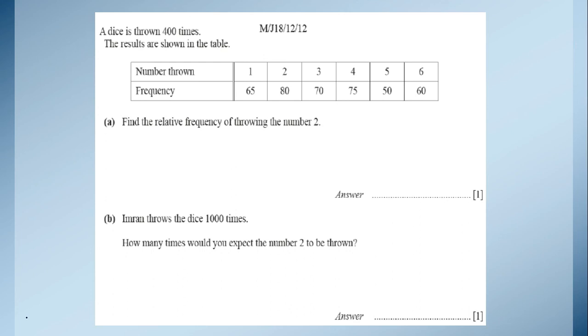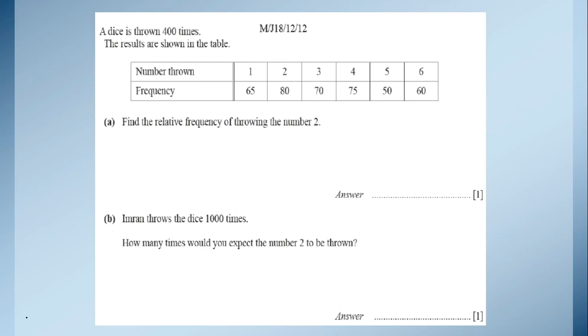So when we throw this dice 400 times, the numbers on the dice are 1, 2, 3, 4, 5, 6. 65 times we have got number 1, 80 times number 2, 70 times number 3, 75 times number 4, 50 times number 5, and 60 times number 6.